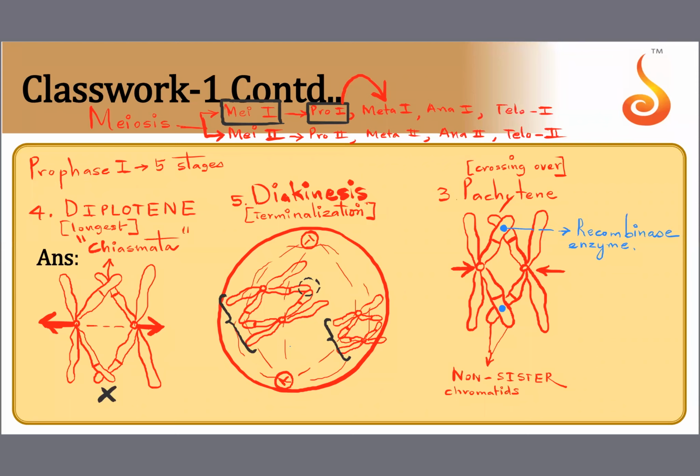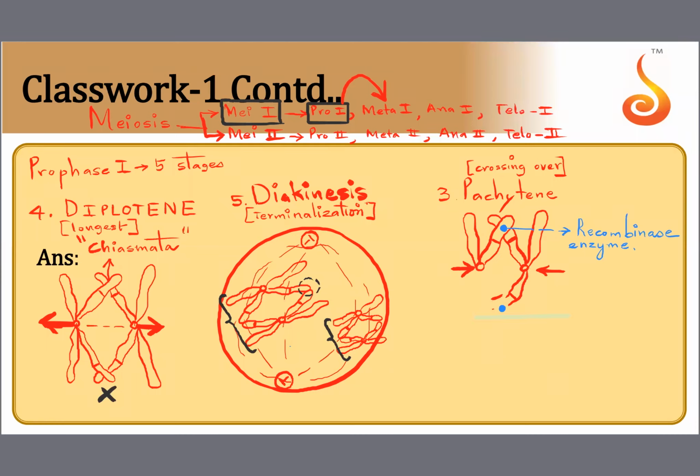And diakinesis is also called transition to metaphase. That means the cell is making a shift. The cell is transitioning into the next step. The next step is metaphase 1. After prophase 1, it is metaphase 1. That's why for diakinesis we say that it is the transition to metaphase 1.